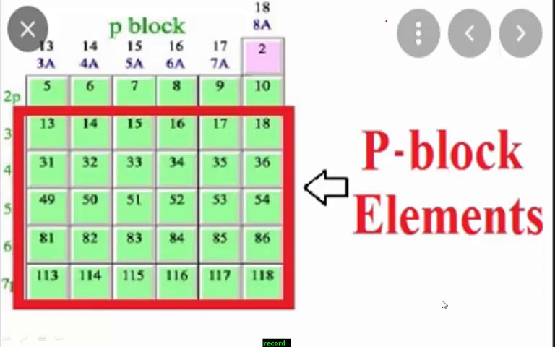Students, in previous videos we already discussed some multiple choice questions on the chapter P block elements. In this video I am going to solve some more important applied multiple choice questions on the same topic, P block elements. So let's move with the questions.